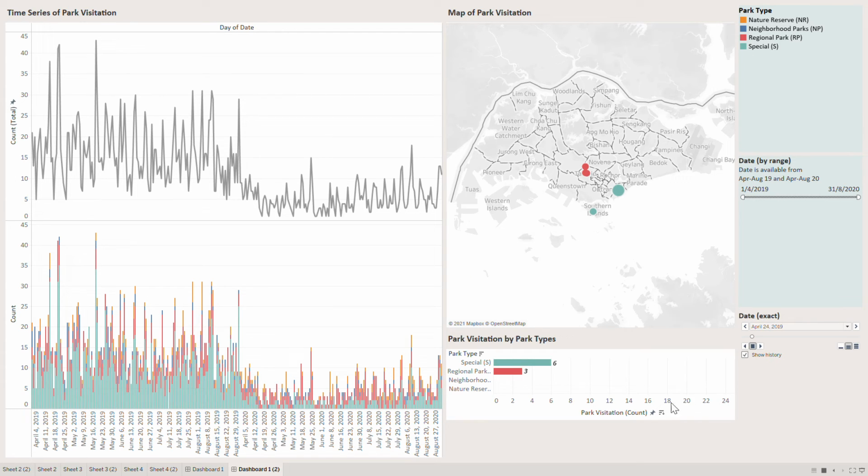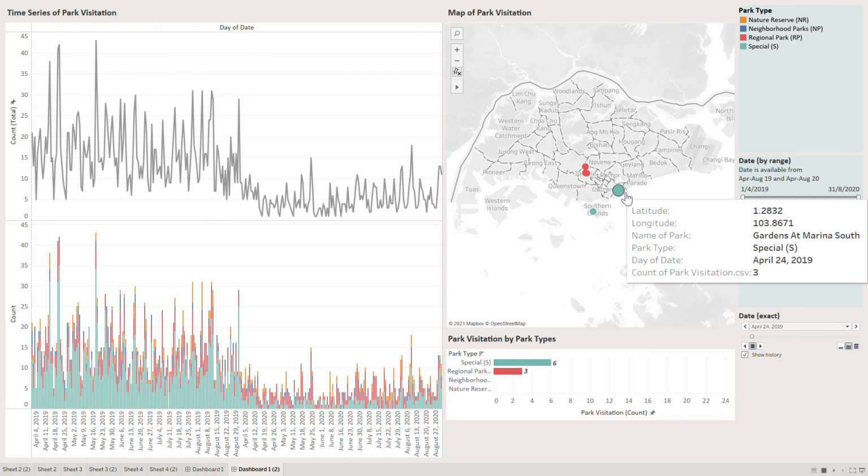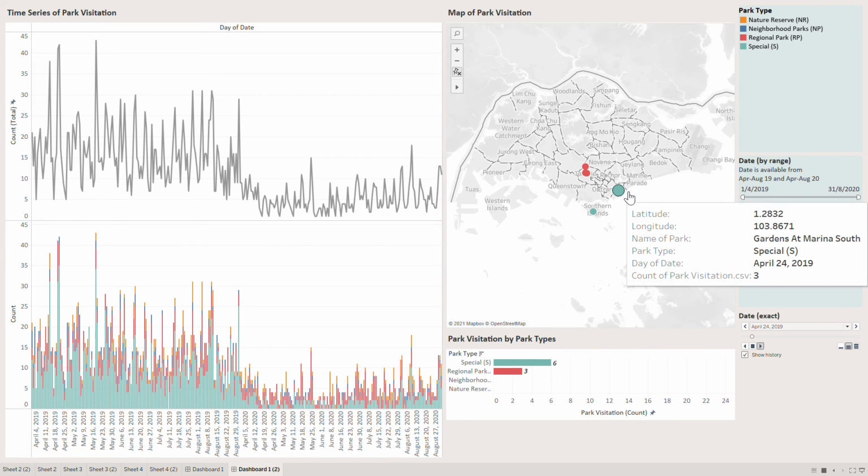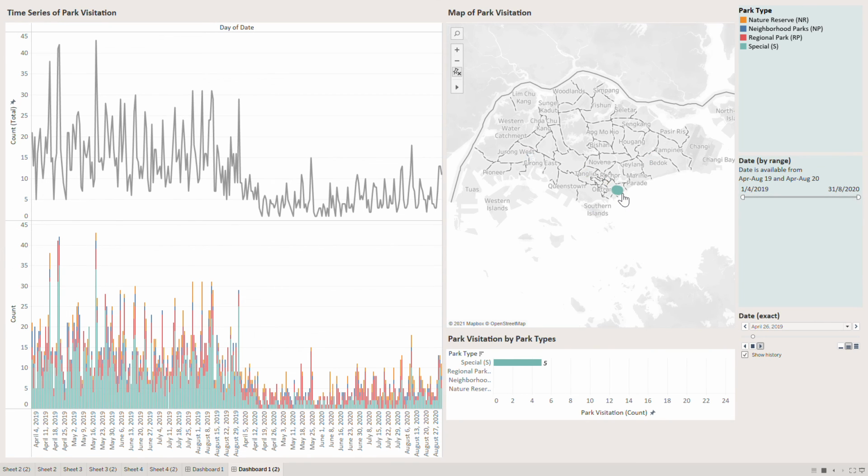A noticeable drop in park visitation between 2019 and 2020 can be observed at a glance from the time series visualization. In terms of spatial pattern, we can observe from the map that Gardens by the Bay is a hotspot for high park visitation in both 2019 and 2020. However, visits to Gardens by the Bay, a special park type, did decrease in 2020, as can be seen from the bar chart.